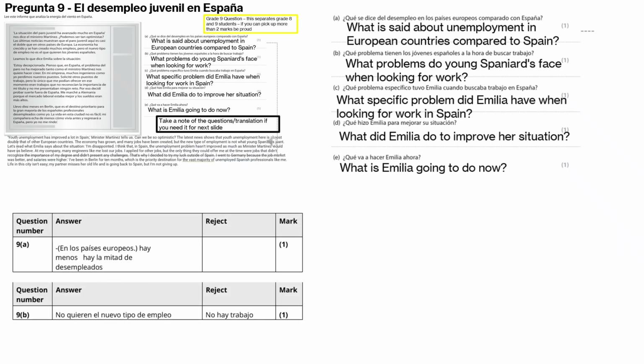So A is what is being said about unemployment in European countries. So hay la mitad de desempleados. There are less than half as many unemployed. So I imagine that the keyword there is la mitad. So that is half. Menos de la mitad. No quieren el nuevo tipo de empleo. They don't want the new type of employment. So that's the problem that young people are facing.